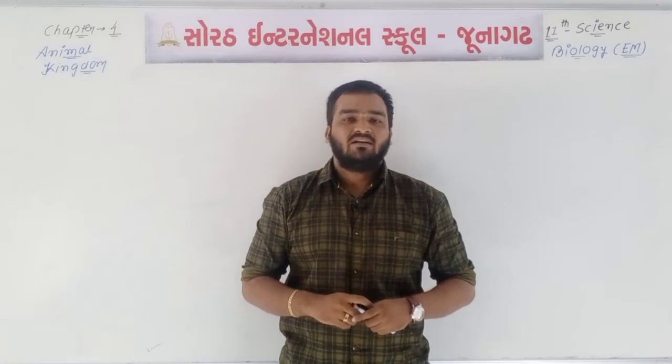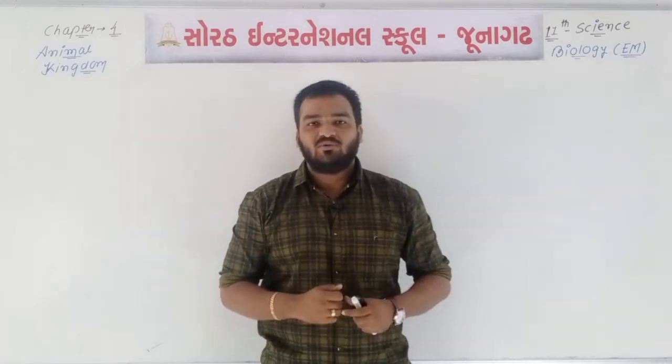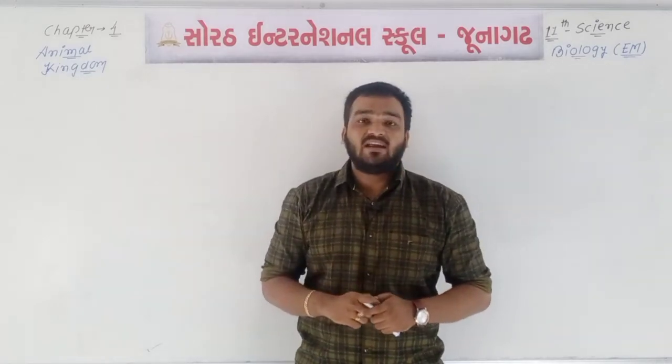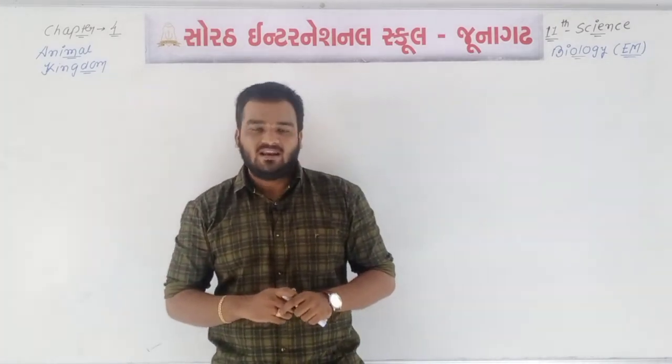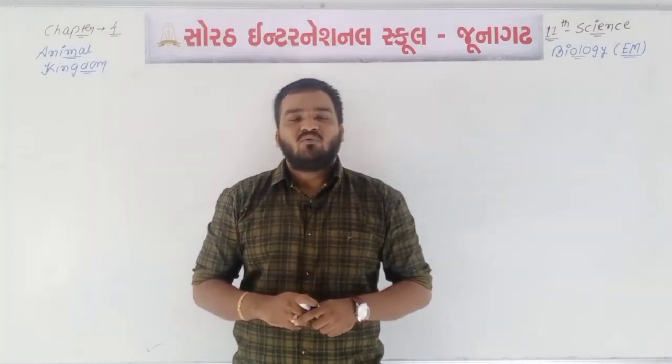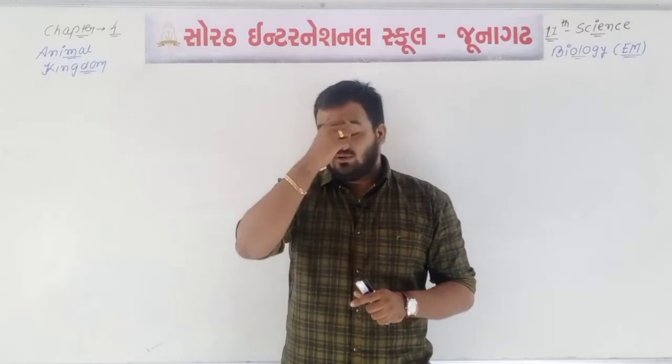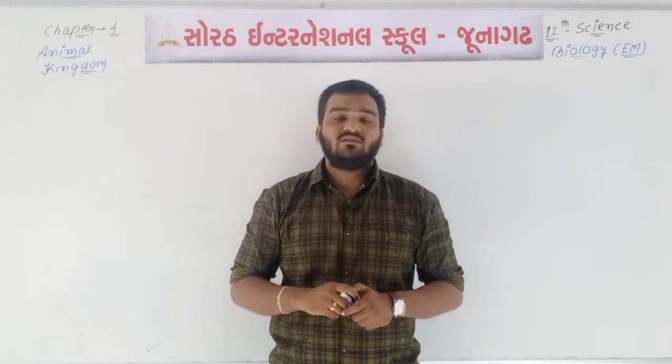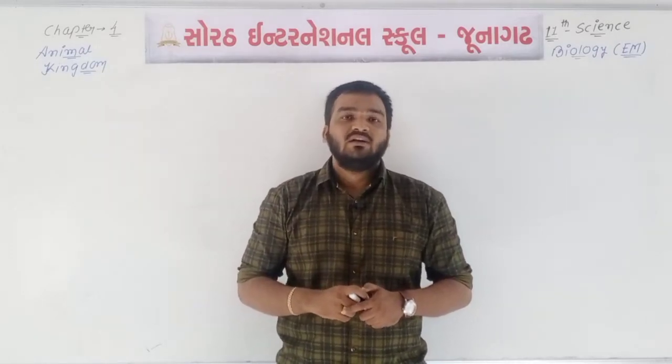We are learning 11th Science Biology English medium chapter number 4, and the title of chapter number 4 is the animal kingdom. So before starting today's lecture, we are going to revise the different types of characters as well as the classification up to class of the total 3 phyla.